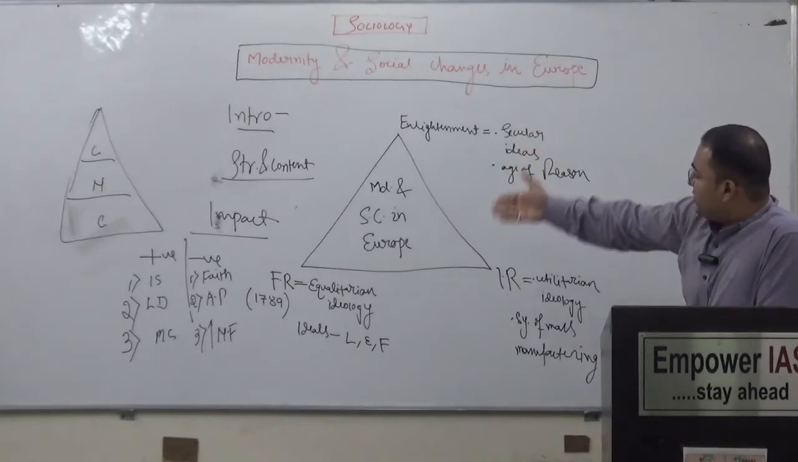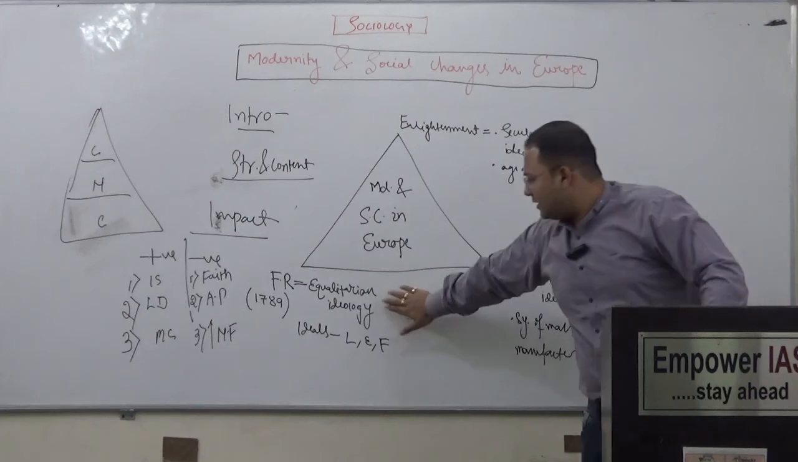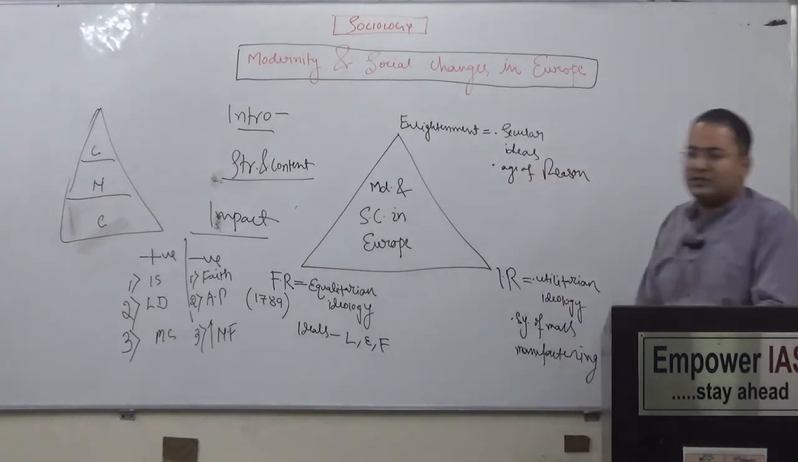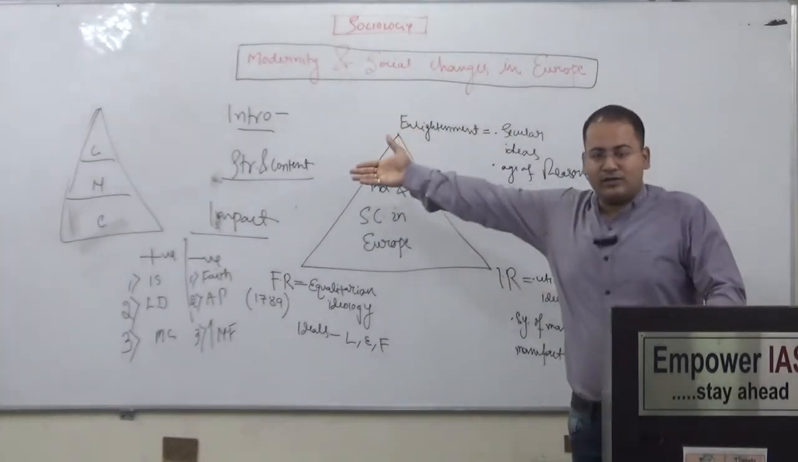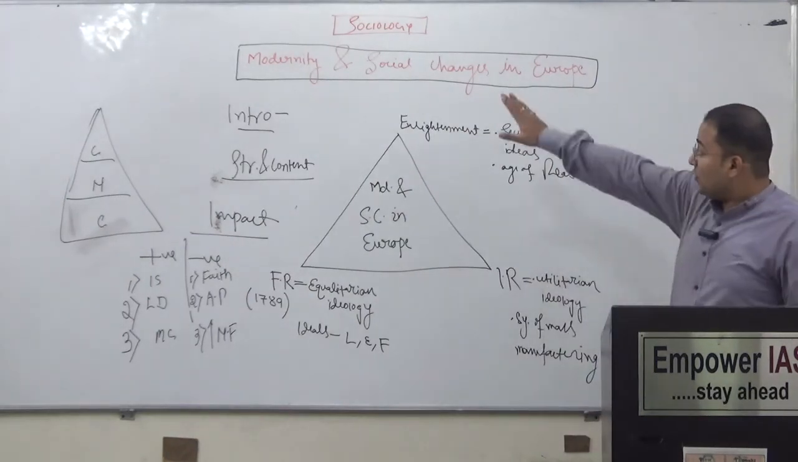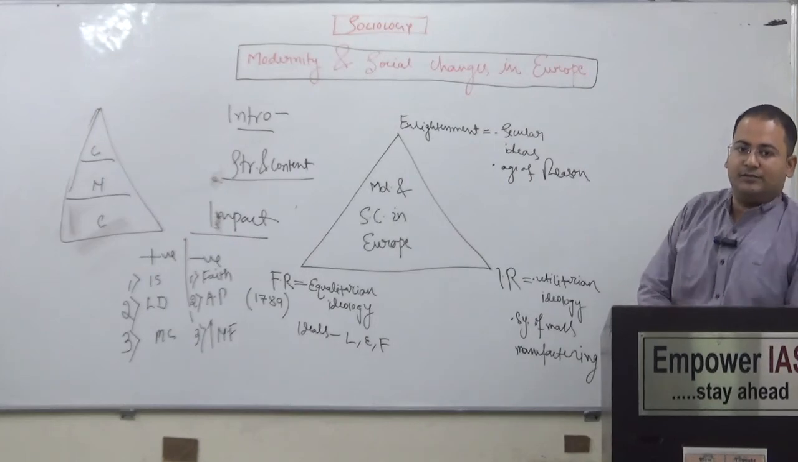And if you are not going to describe all these things, then write only this: secular idea, age of reason, egalitarian ideology, utilitarian ideology, ideal system of mass production. The examiner will get impressed. And now, what are the positive impacts of modernity and what are the negative impacts of modernity? Your first topic is over. This is all about sociology.